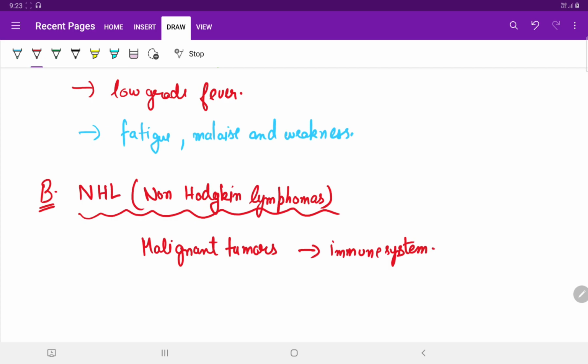It is most frequent in young adults and its incidence is showing an upward trend due to the increasing incidence of AIDS. So this is somewhat associated with AIDS, although it may occur due to viral hepatitis or viral infections, chemical and drug exposures. People working in the pharmaceutical sector, where raw drugs or active pharmaceutical ingredients are prepared, are exposed to many impurities that may cause the development of non-Hodgkin lymphomas.